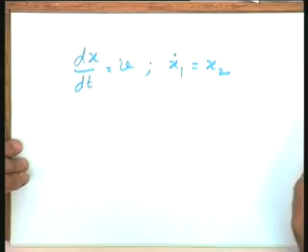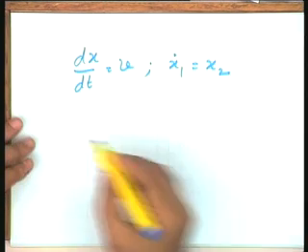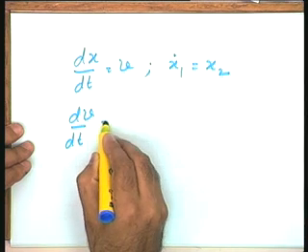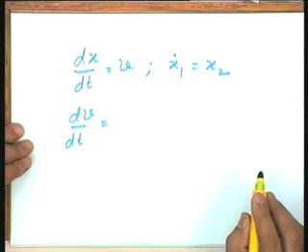How about the second equation? My requirement is that I should get the first derivative of the state variable, so I want to write dv/dt equal to something where on the right hand side I have only the state variables and the input variable. Look at the equation which we have derived.